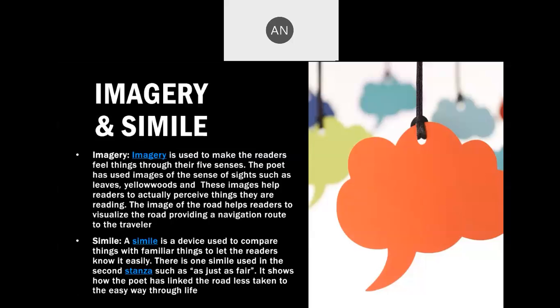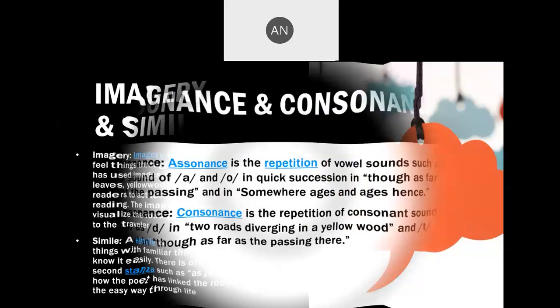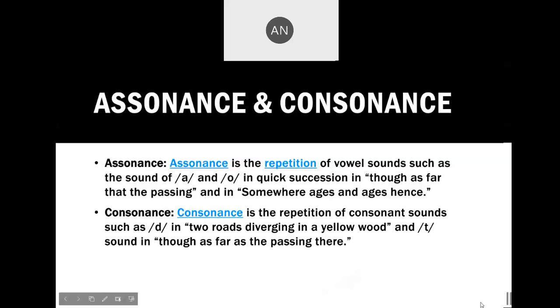The child's face is like a red rose, if I say. So the innocent child's face is like a red rose. I have compared the child's face to a red rose. It is a simile. Then assonance and consonance.